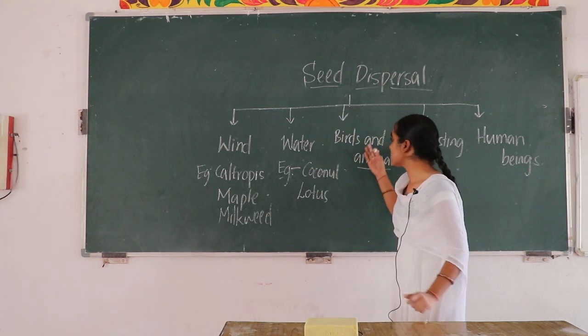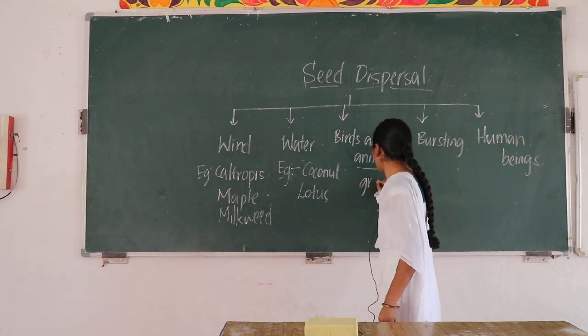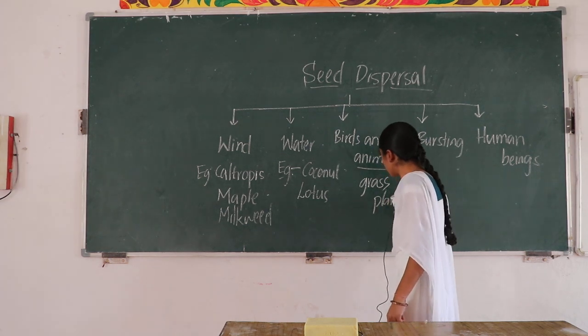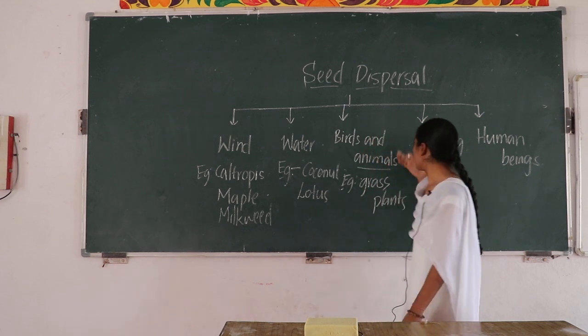Usually this dispersal we have seen in grass plants. Which plants, children? Grass plants. Yes, this is the example for dispersal of seeds by birds and animals.